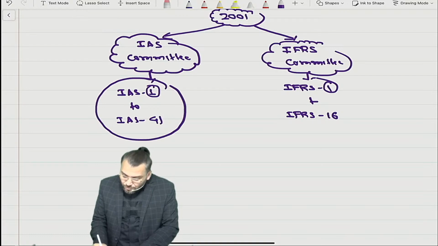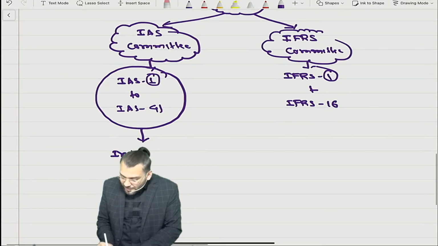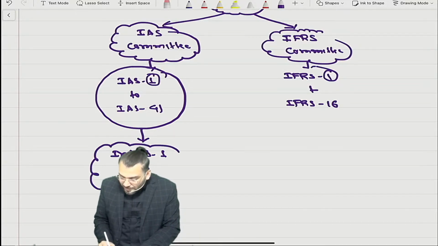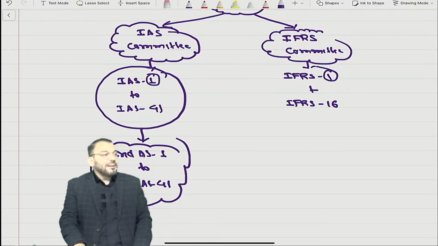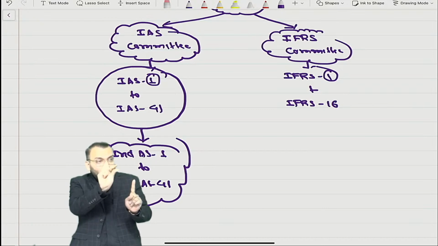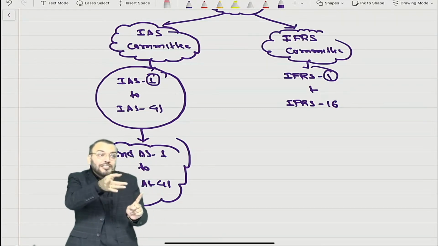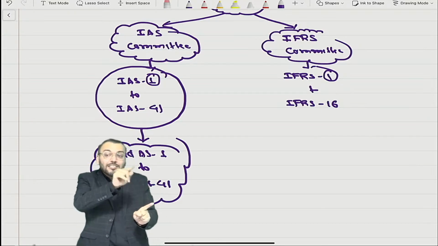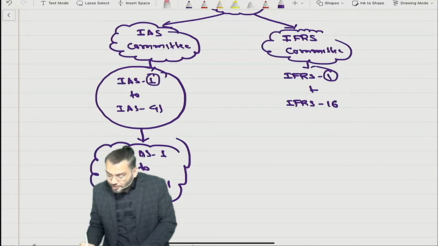These IAS 1 to IAS 41 have been numbered as Ind AS 1 to Ind AS 41. I hope you understand. Means in India the numbers have been retained, 1 to 41. IAS 1 became Ind AS 1, IAS 2 became Ind AS 2, IAS 41 became Ind AS 41. Understood? But one challenge came for this.